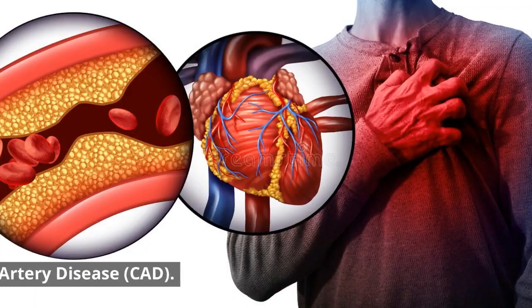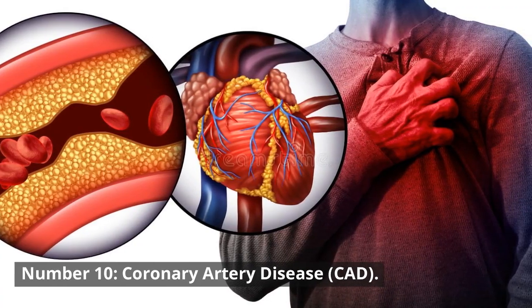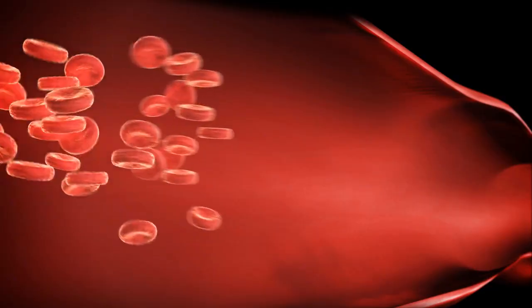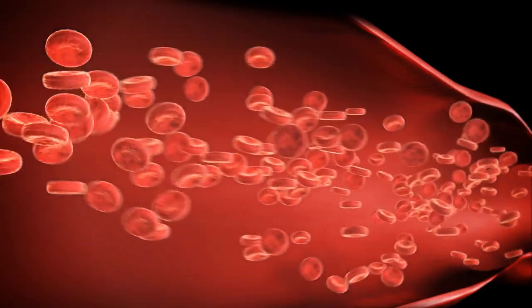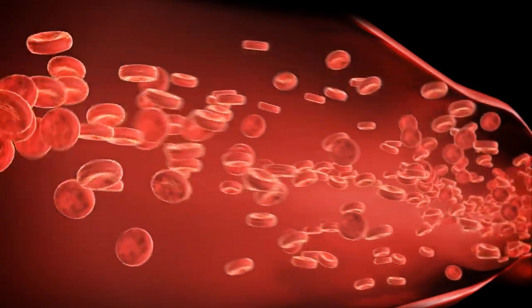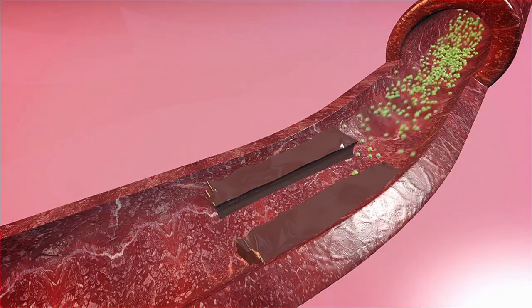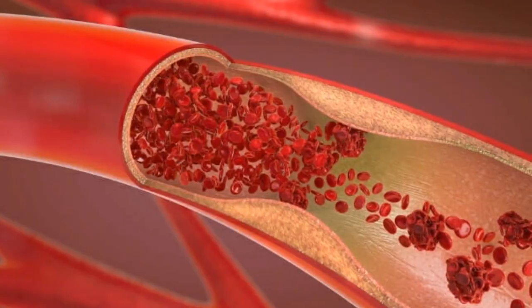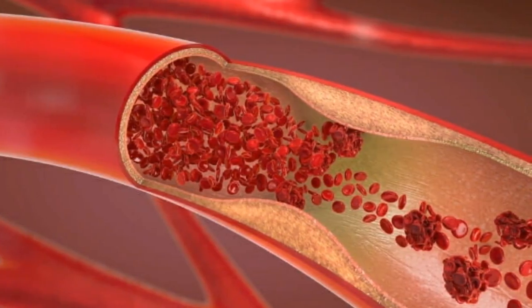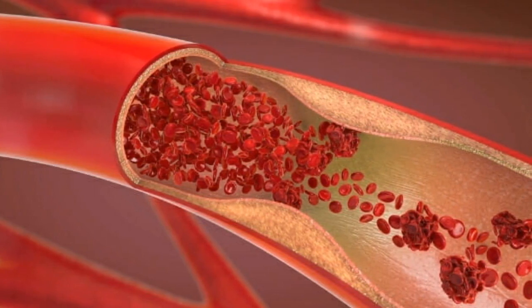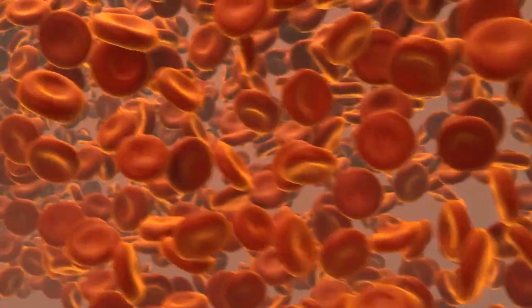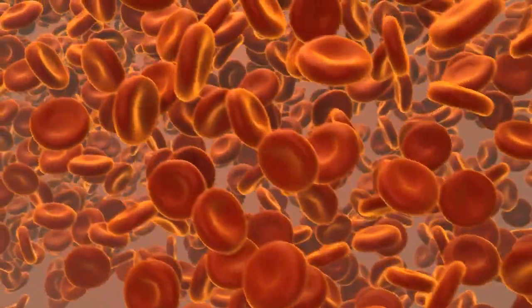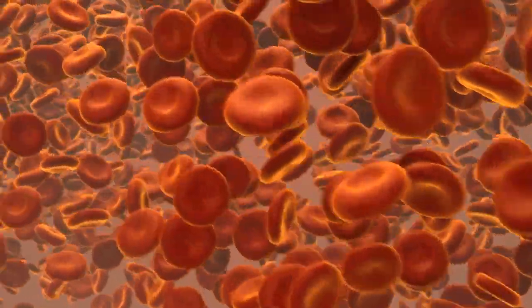So let's start. Number 10. Coronary artery disease, CAD. Coronary artery disease, CAD, is a common heart issue that occurs when the coronary arteries, which supply blood and oxygen to the heart muscle, become narrowed or blocked. It is primarily caused by a buildup of cholesterol, fat, and other substances called plaques on the inner walls of the arteries. As these plaques accumulate over time, they can restrict blood flow to the heart, leading to various symptoms and complications.